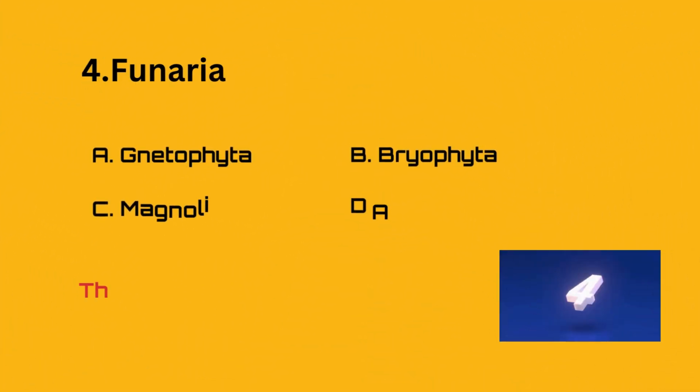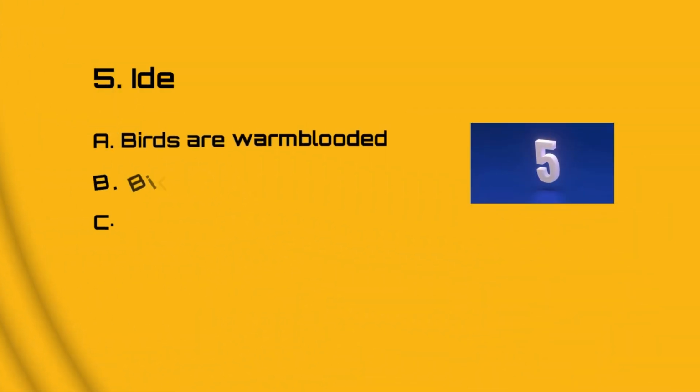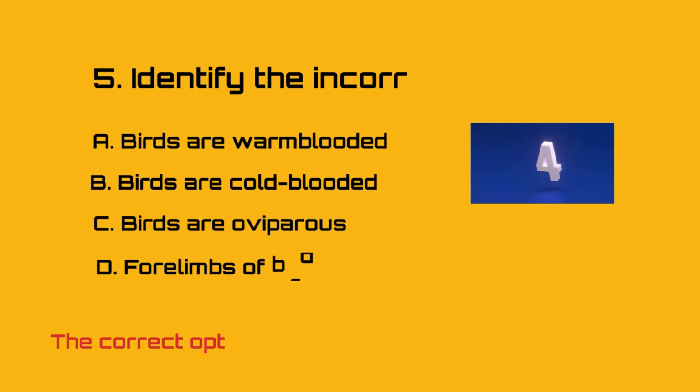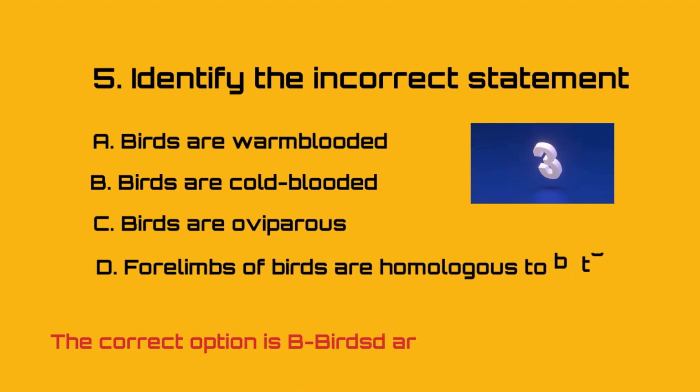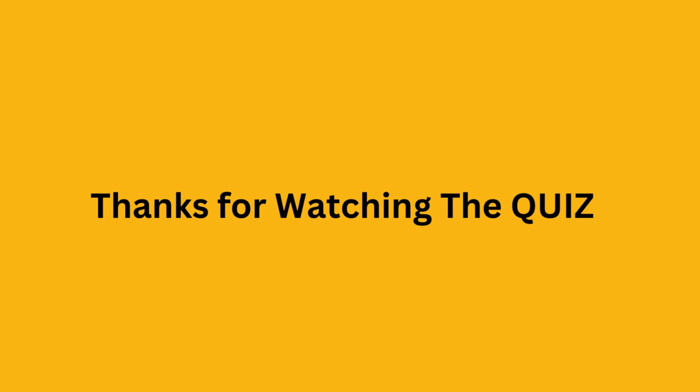Funaria belongs to the division: A. Anthophyta, B. Bryophyta, C. Magnoliophyta, D. Amniota. The correct option is B, Bryophyta. Identify the incorrect statement. A. Birds are warm-blooded, B. Birds are cold-blooded, C. Forelimbs of birds are homologous to bats. The correct option is B. Birds are cold-blooded.